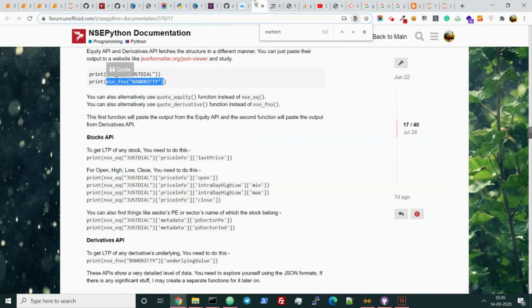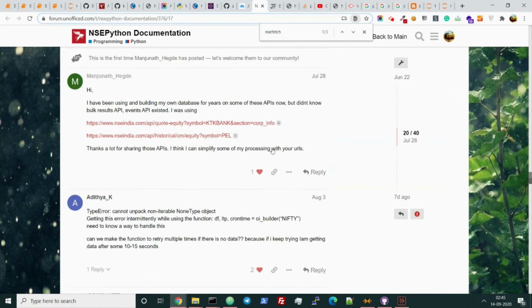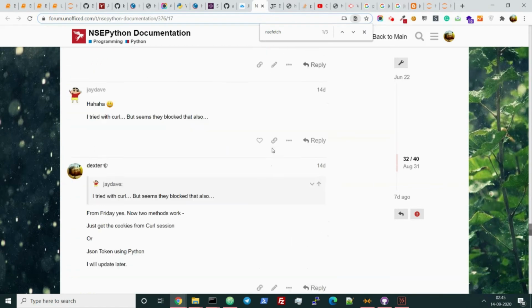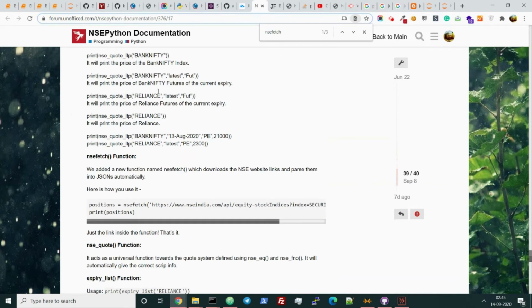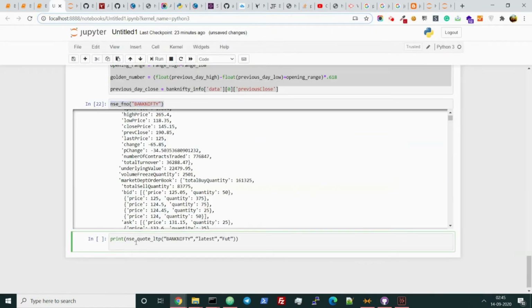For that we have already written another function, but it is only fetching the last trading price, which is the NSE quote LTP, this one. Let me just paste. So it will actually grab the data from here only, but right now it is hard coded to take only the LTP. But the function which I have just coded will show you all the meta. Let me just show you.